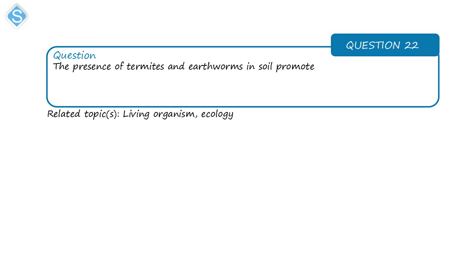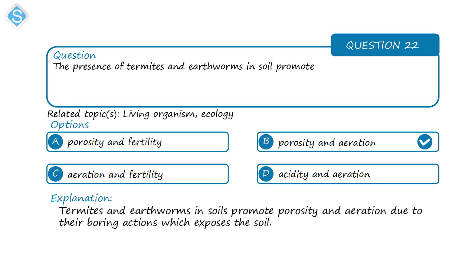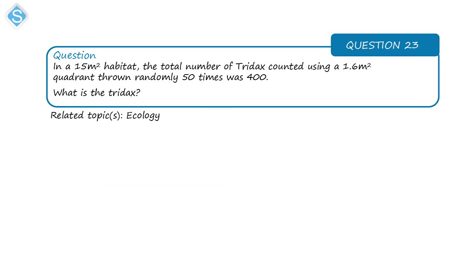Next question is on living organisms and ecology. The presence of termites and earthworms in soil promotes porosity and aeration. Porosity, meaning the termites, for example, bore holes into the soil, same as the earthworms as well. So that gives what we call aeration as well, and that is the penetration, or the allowance of air into the soil.